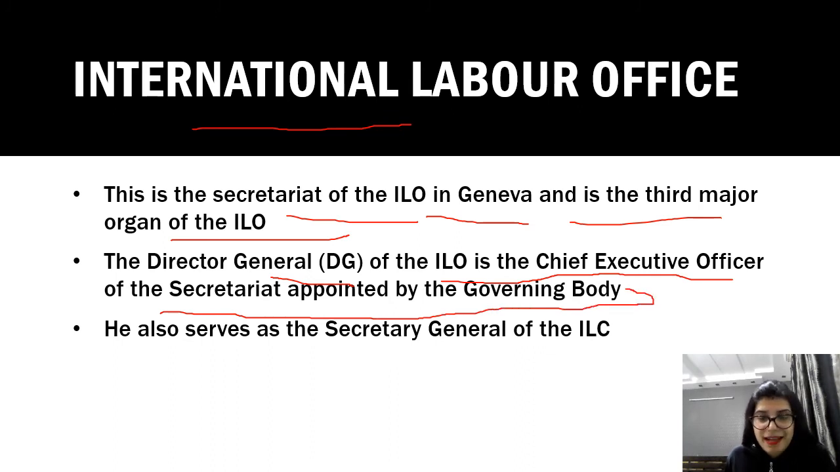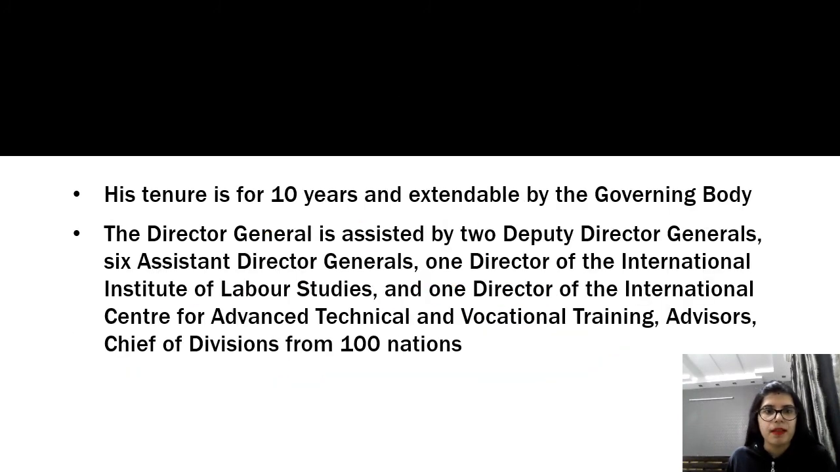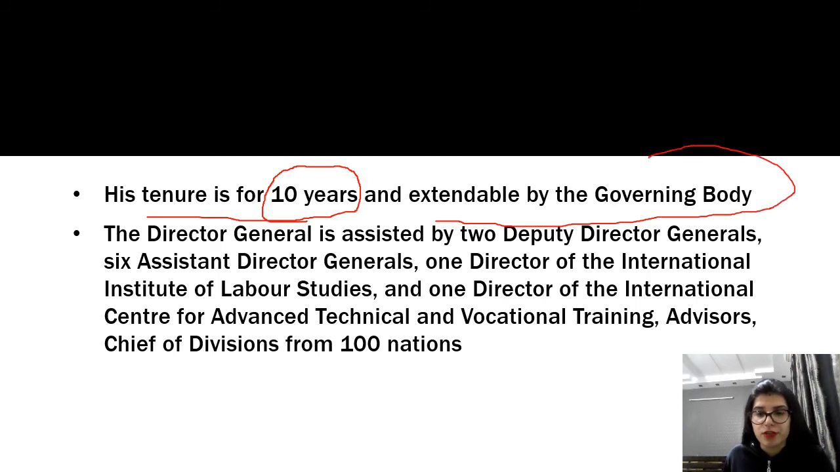This is often asked in NET, that who is the CEO of the Secretariat. So you should know the Director General of the ILO is the Chief Executive Officer of the Secretariat appointed by the governing body. He also serves as the Secretary General of the International Labour Conference. So just remember these two points. Then his tenure is of 10 years. So you need to remember the tenure as well. His tenure is of 10 years and extendable by the governing body. So who can extend it? The governing body can extend the tenure.